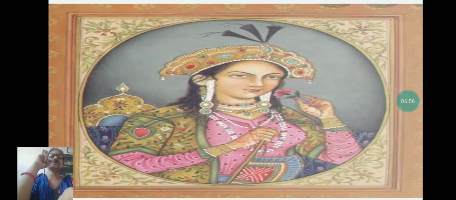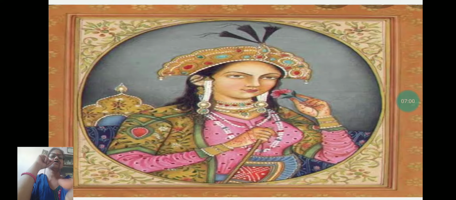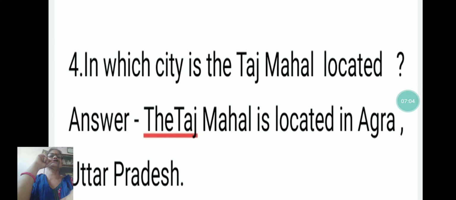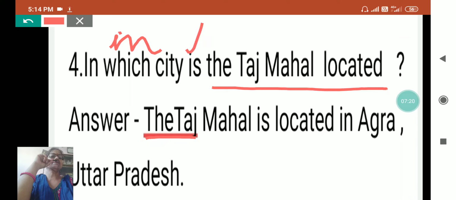Now see the next question. In which city is the Taj Mahal located? My dear, the Taj Mahal is located in Agra. And in which state is Agra?